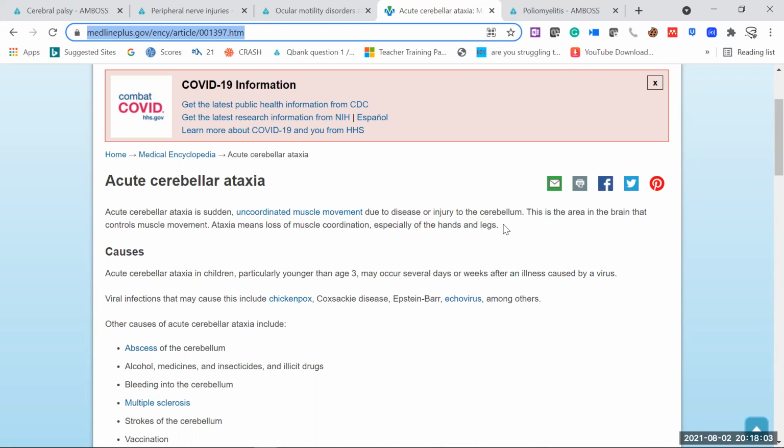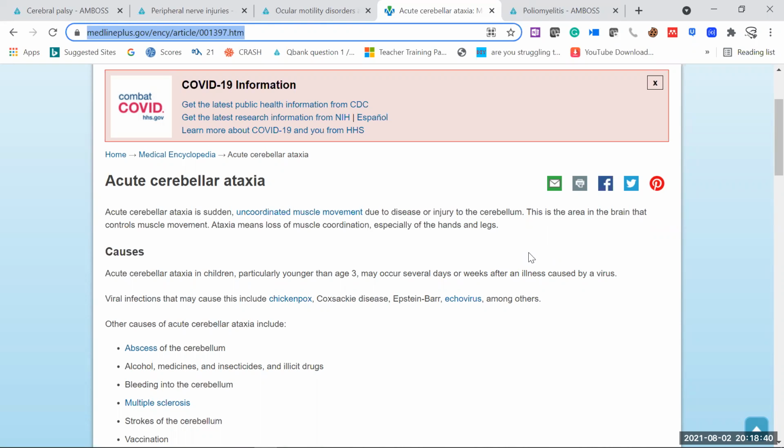So whenever there is any injury or disease condition to that cerebellum, this balance is going to be lost. This is the area in the brain that controls muscle movement. So ataxia means loss of muscle coordination, especially of the hands and legs. Why hands and legs? Because hands and legs muscles are voluntary, not involuntary. Whenever we say voluntary muscles, we think about skeletal muscles, which are purely voluntary. Smooth muscles are purely involuntary. So here we are considering voluntary muscles and the lack of coordination between them.